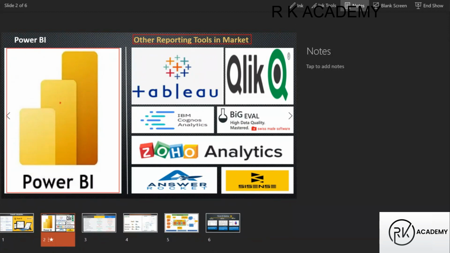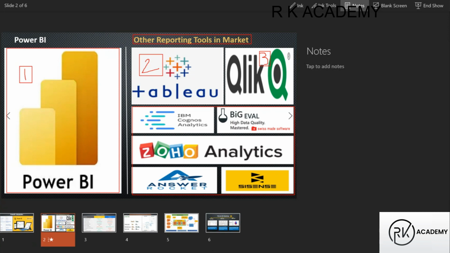Okay, Power BI is in first place nowadays, Tableau is in second place, and Qlik is in third place, and these are some other reporting tools in the market, guys. IBM Cognos Analytics, BigEvil, Zoho Analytics, Answer Rocket, Sisense like this. But majorly, Power BI is in first place, Tableau is in second place, and Qlik is in third place, guys.